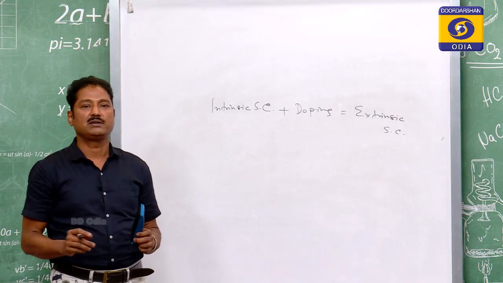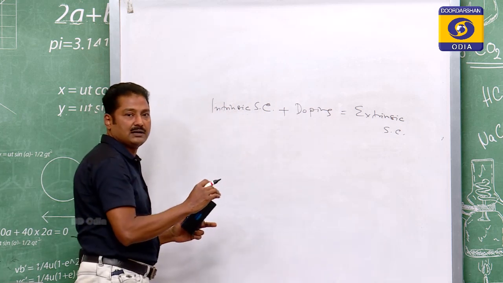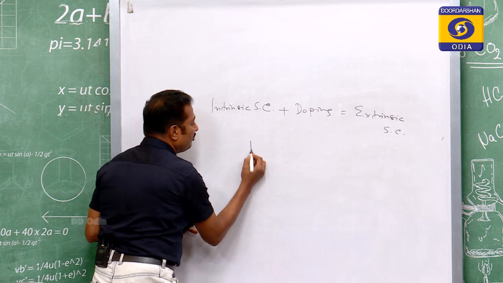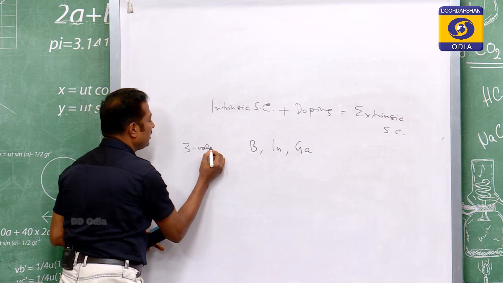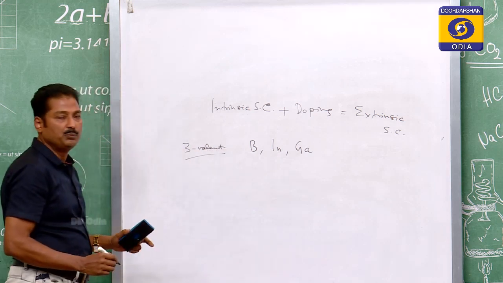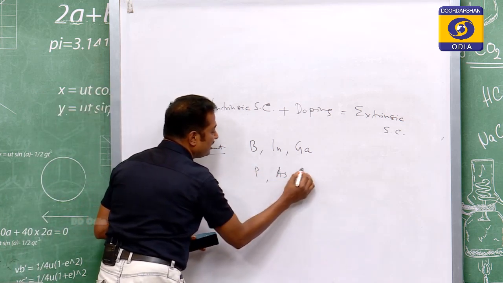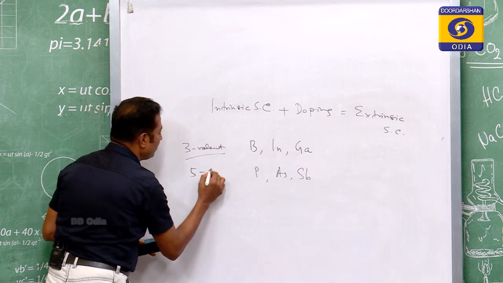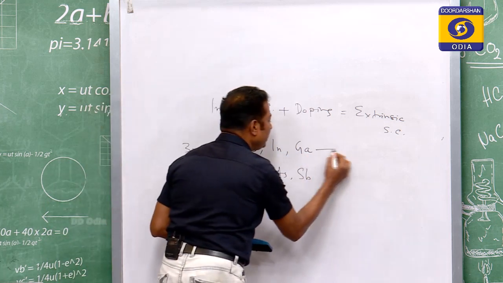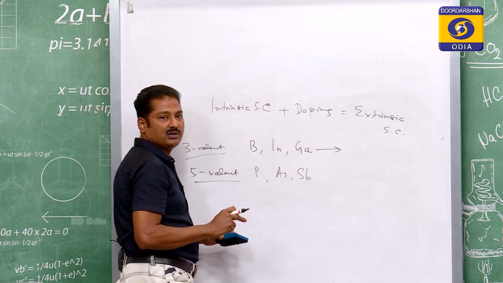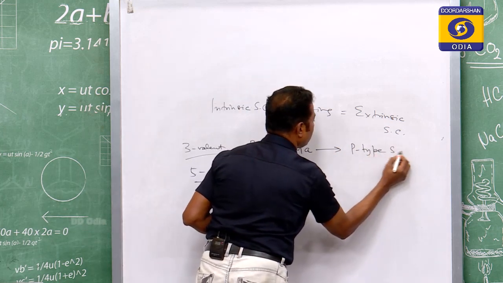Doping means a silicon is given boron, indium or gallium, which are called trivalent impurities, or phosphorus, arsenic, antimony, which are pentavalent impurities. When a trivalent impurity is added to the intrinsic semiconductor, it becomes a p type semiconductor.